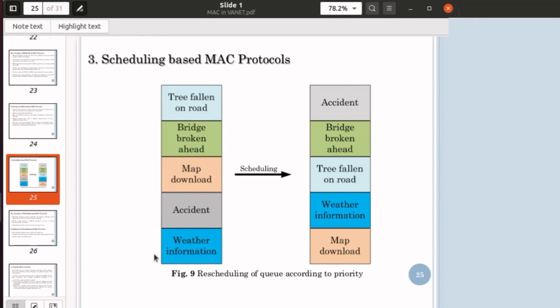So scheduling is also a very good area of research. Okay, you have a lot of scope in it. Even if you are from a CS background, you can design a separate data structure for it, because frequent scheduling is there. When we receive any particular message, we have to reschedule the queue according to that priority. So we can take care of that.